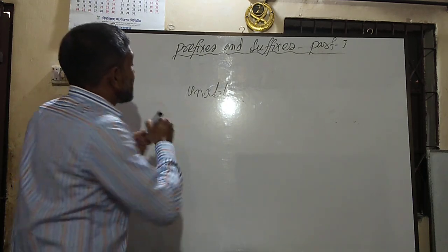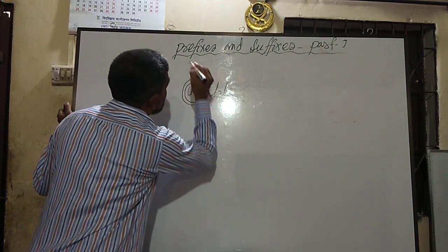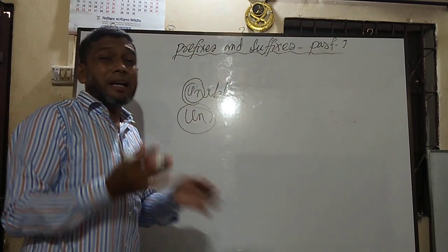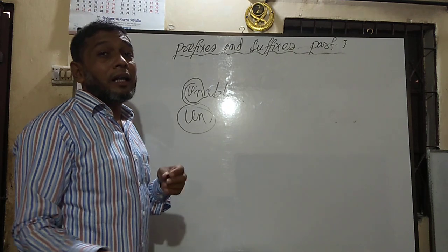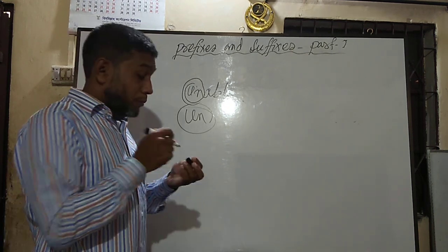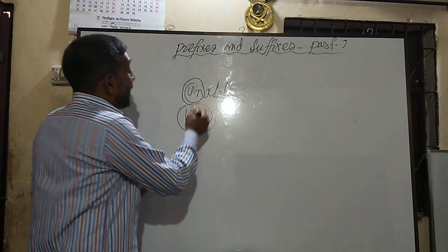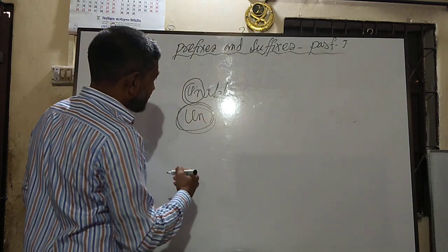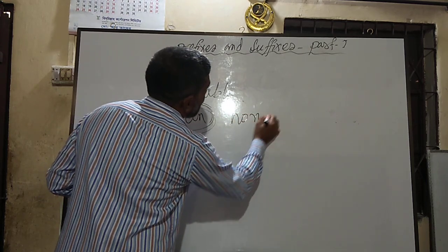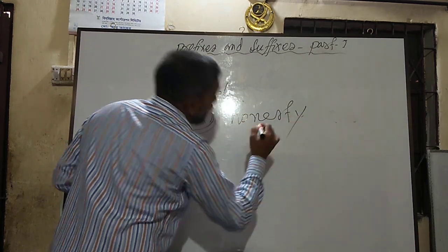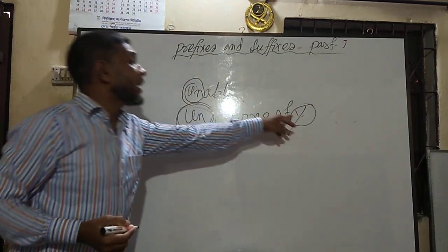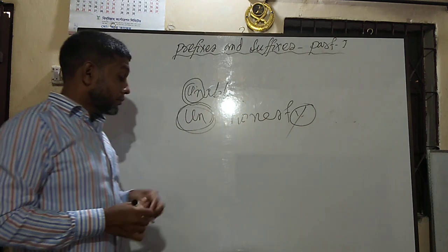So this an is called a particle. It may come before or after a root word and make a new word or change the meaning of the particular word. That letter or letters, sometimes, in a word like honest, just a letter may be a particle.